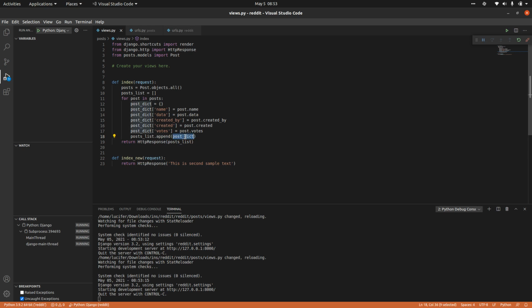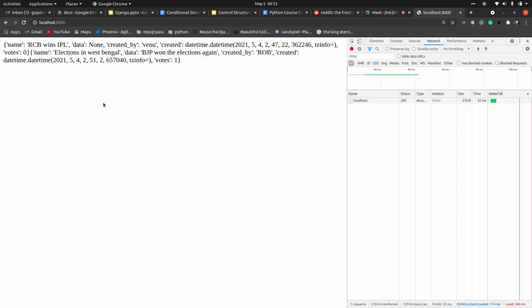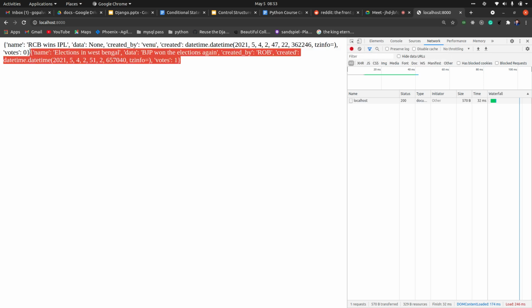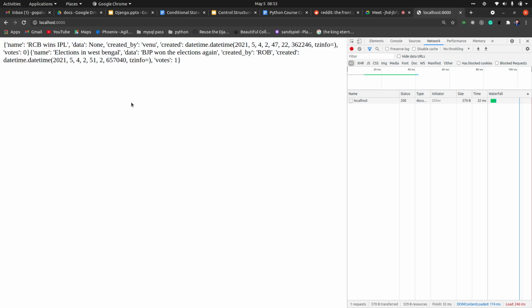This is post dict, posts list, right? Now if I refresh this, you can see it is giving me the list of all the dictionaries. One dictionary came in here, and then another dictionary. It is giving me all the values: name, data, created by, created time, votes, and all these things. Is this fine? We are just showing up the list of dictionaries.